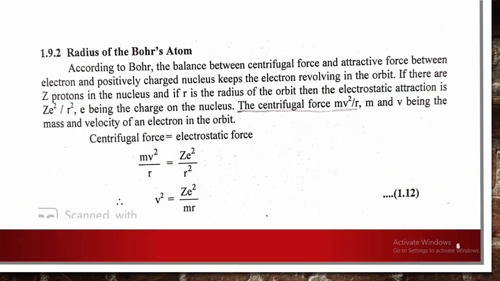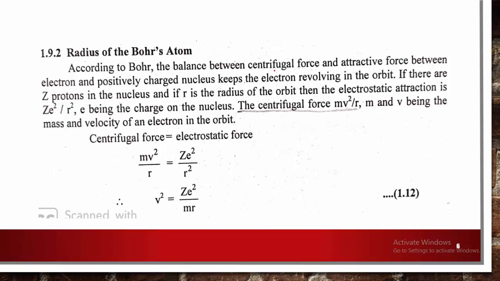Now with Bohr's atomic model, we can find the radius of a Bohr's atom. According to Bohr, it is the balance between the centrifugal force and the attractive force between the electron and the positively charged nucleus that keeps the electron revolving in the orbit. The nucleus contains protons, which have positive charge, and the electrons in the orbit have negative charge.